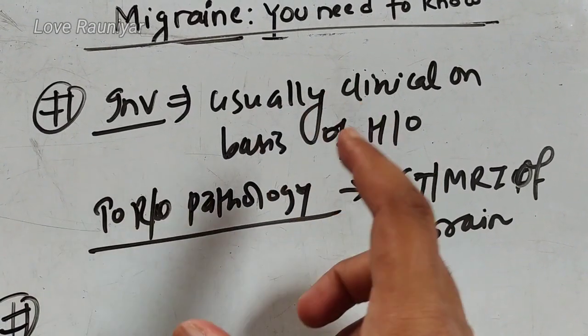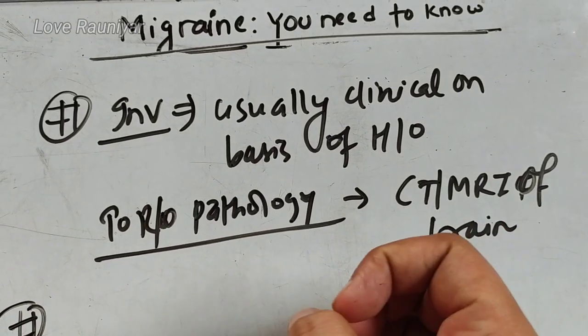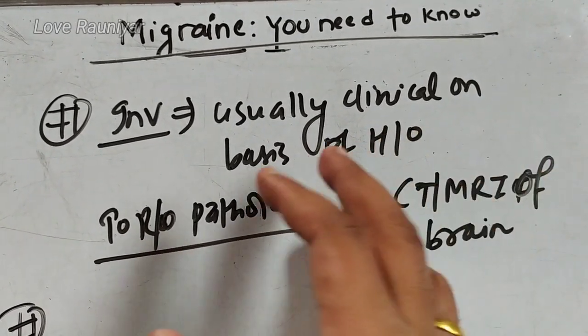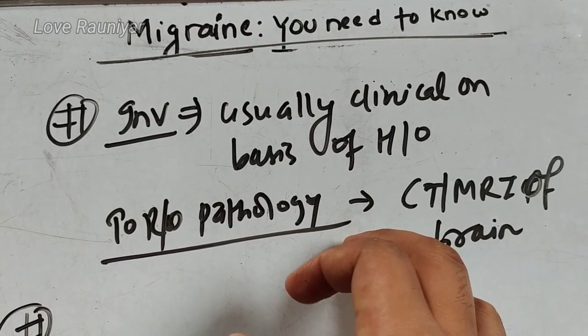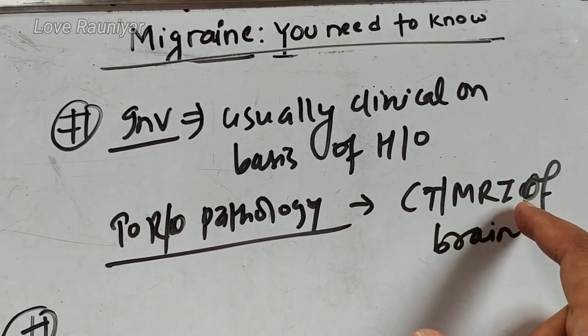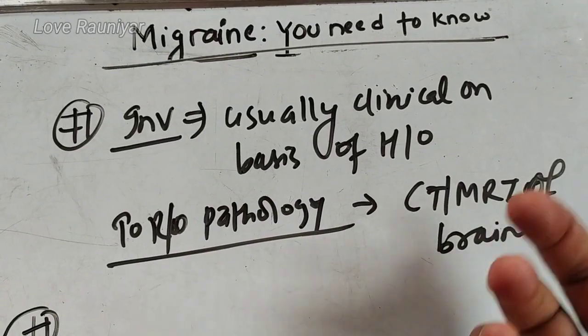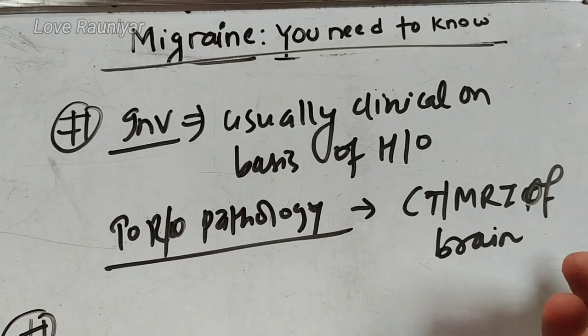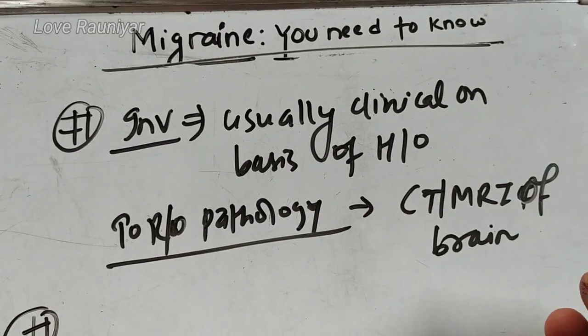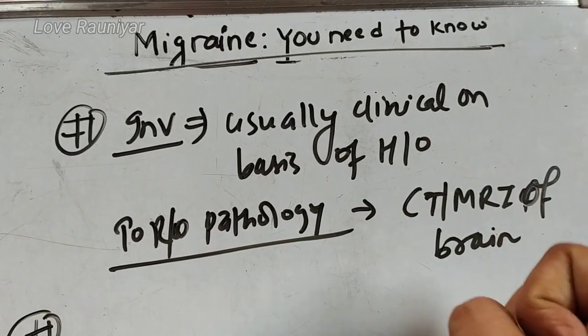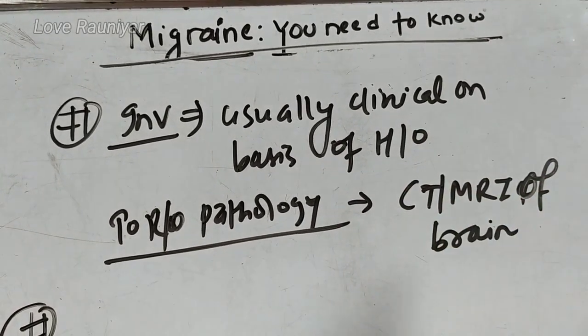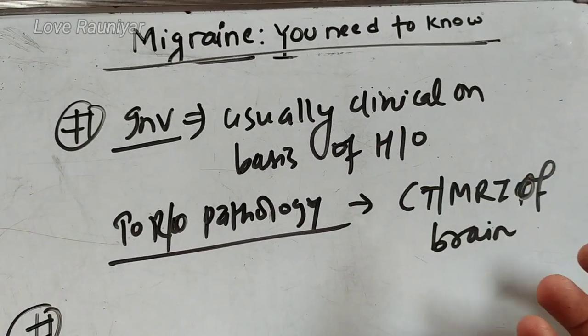So investigation is basically based on the clinical diagnosis, that is, on the basis of history, but you may send the investigation for a CT scan or MRI of the brain to rule out any pathology, maybe any tumor or any other secondary causes. Rule out गर्नको लागि तपाई CT scan or MRI गर्न सक्नुहुन्छ. But usually the investigation is based on the clinical diagnosis and the history.